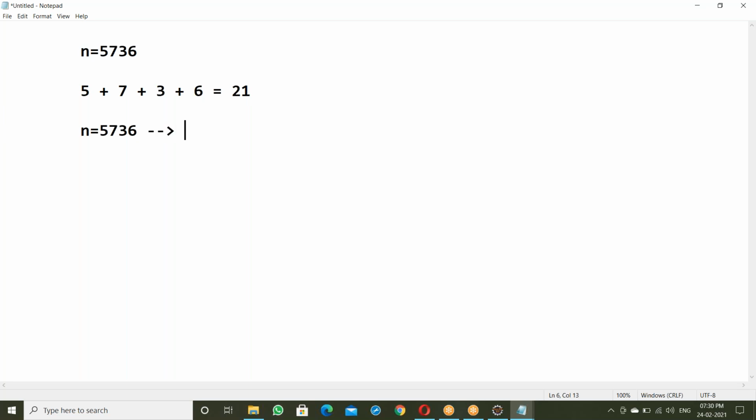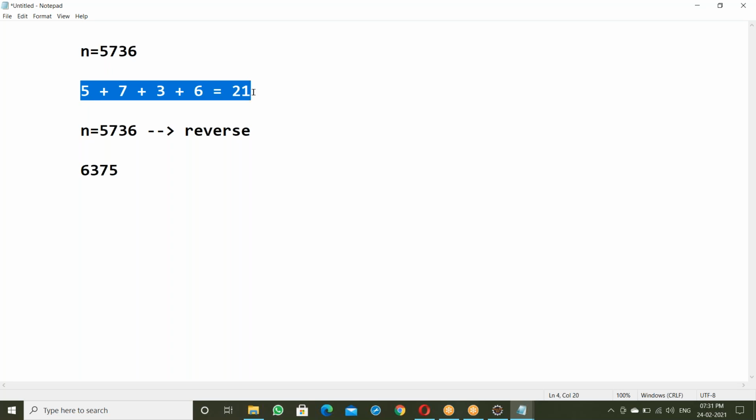One more example: reverse. For this I want the reverse, like 6, 3, 7, 5. Finding the reverse. One more example, sum of first digit and last digit, 5 plus 6. So the first one is the sum of all digits.